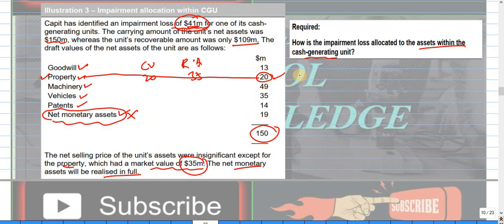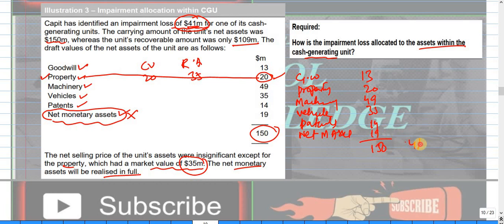Let me write here: goodwill, then property, then machinery, then vehicle, then patent, and then net monetary asset. Goodwill value is 13, then 20, 49, 35, 14, 19, and that becomes 150.